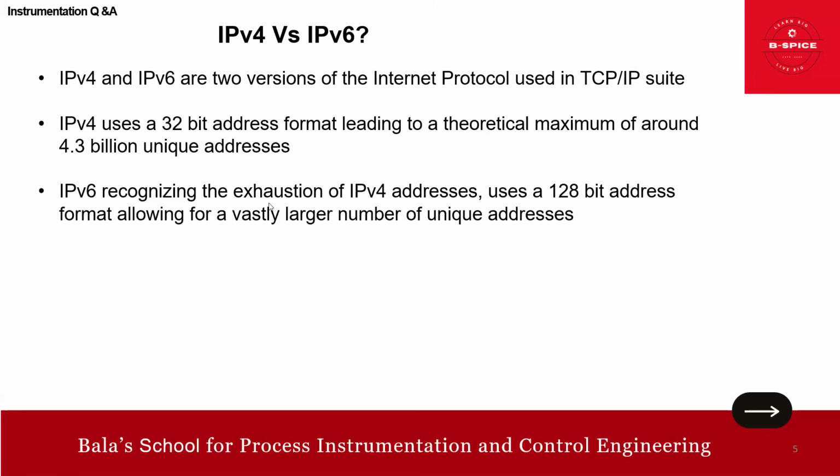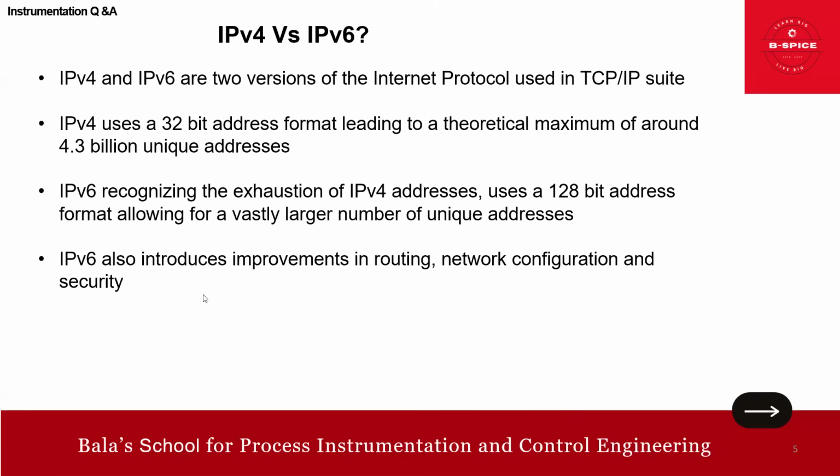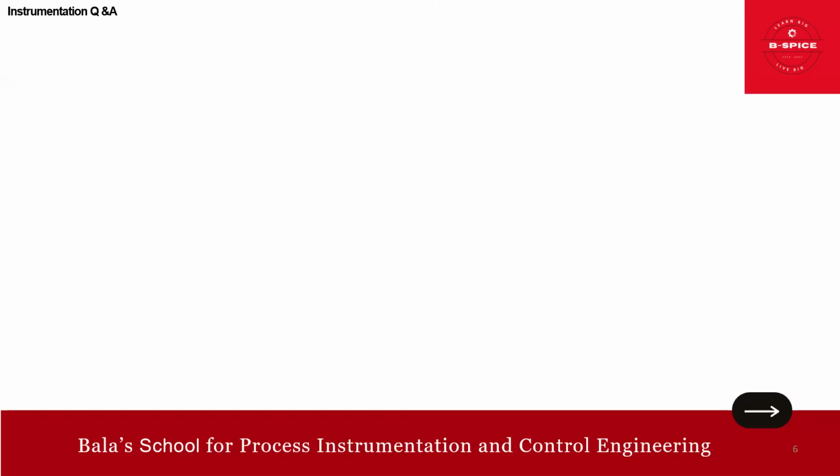IPv6, recognizing the exhaustion of IPv4 addresses, uses a 128-bit address format. Once IPv4 is exhausted, IPv6 will be used, with a 128-bit address, which we have also seen. It's like alphanumeric characters. If you have not watched, you can watch part 7a and get to know. IPv6 introduces improvements in routing, network configuration, and security. So these are some of the basic differences.